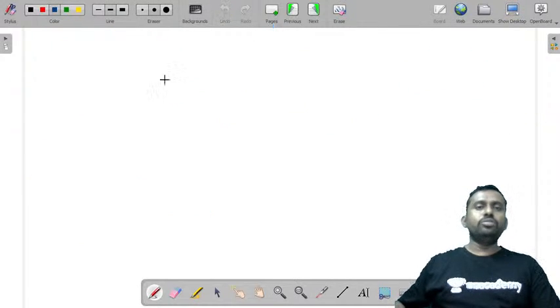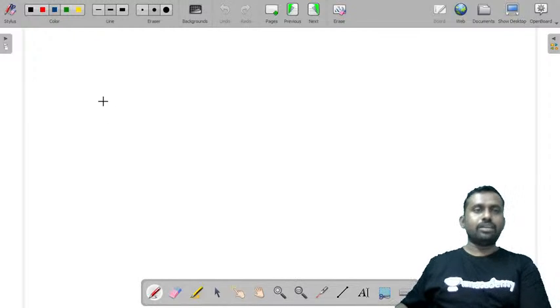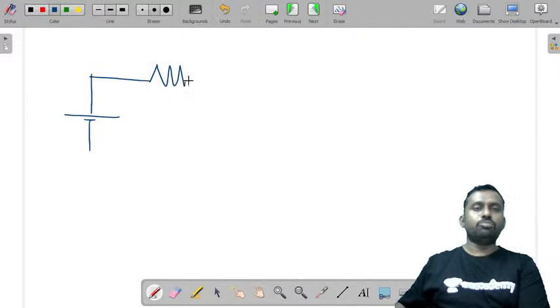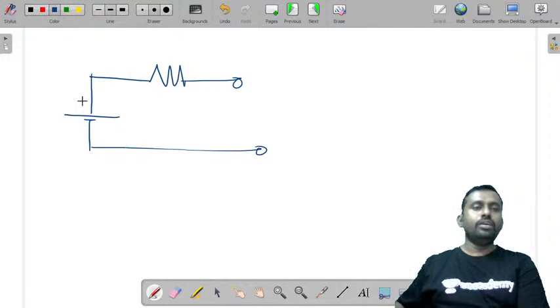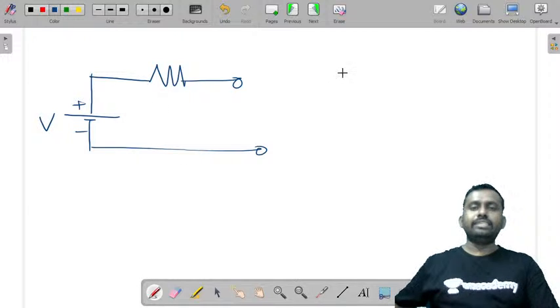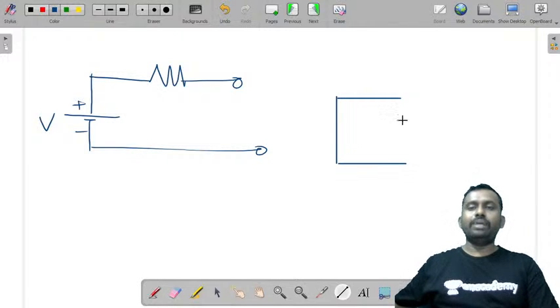Now I'll give you the one that is asked, how to take the polarity. I'll just give you a small example and tell you. As you know, the battery terminals are given like this. I'll tell you one example. Let us say you have a battery, a mobile battery that you can take, which is being charged.